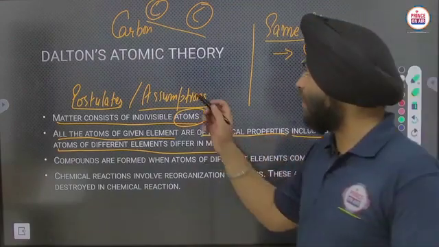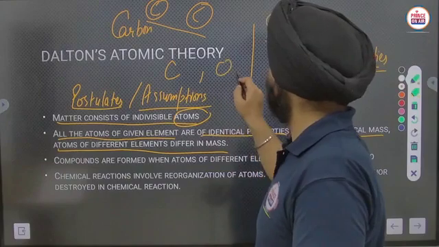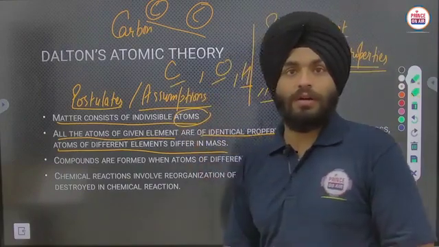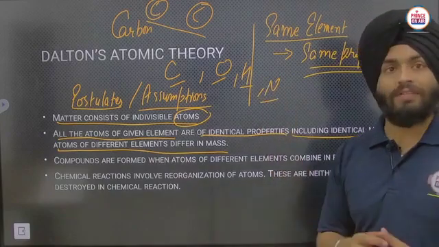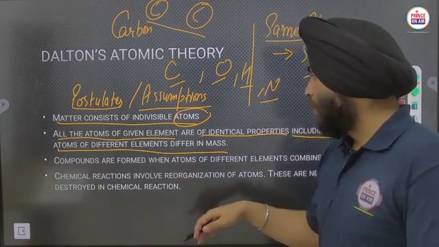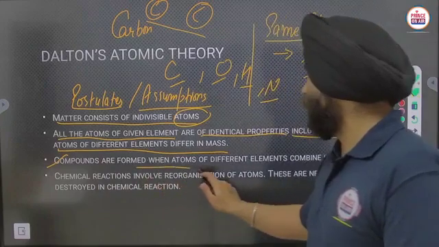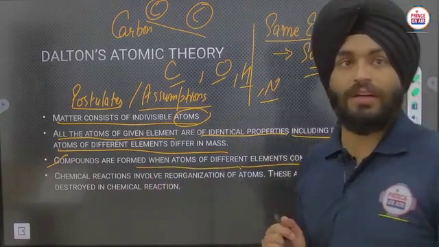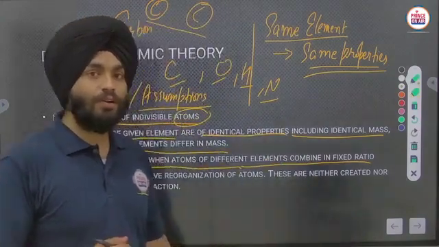And if I'm having carbon or oxygen or hydrogen or nitrogen, all those different elements, their atoms will have different properties. Compounds are formed when atoms of different elements combine in a fixed ratio. This definition we have discussed in the previous videos also.